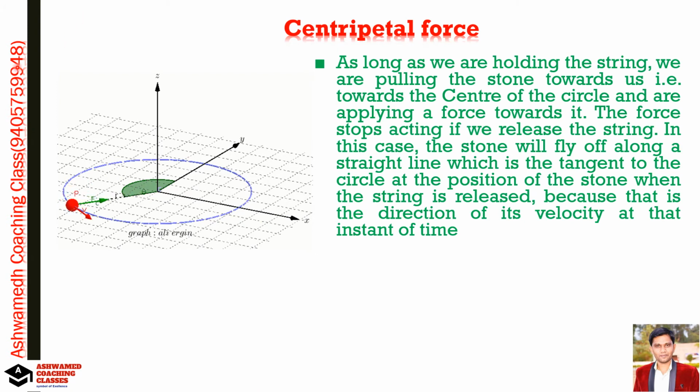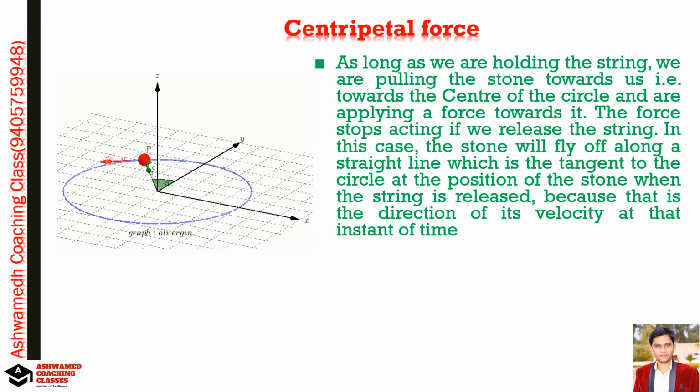Okay, and we are applying a force toward it. The force stops acting if we release the string. If we release the string, that force will stop, and what happens, the stone will fly off along a straight line which is the tangent to the circle.